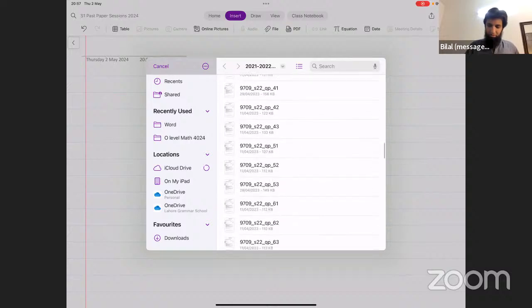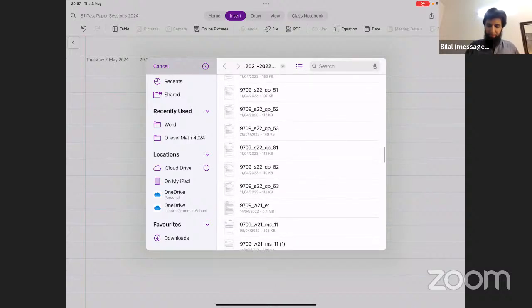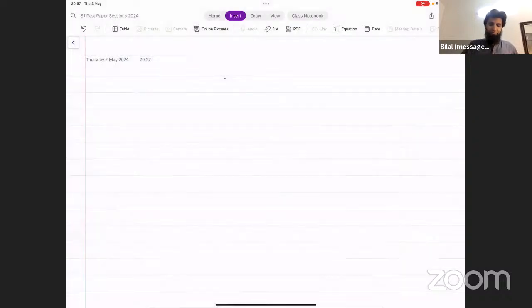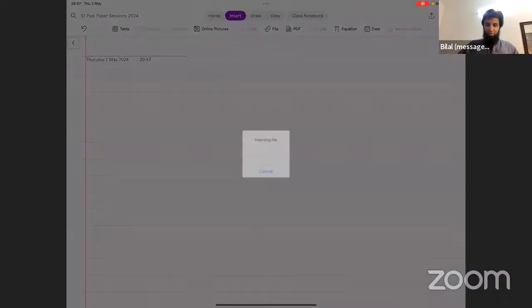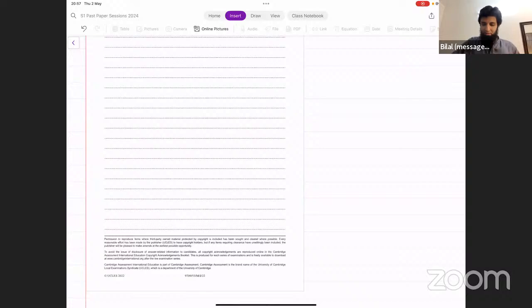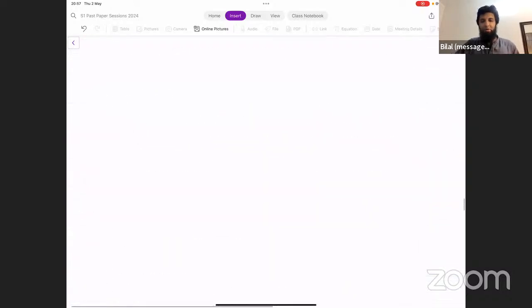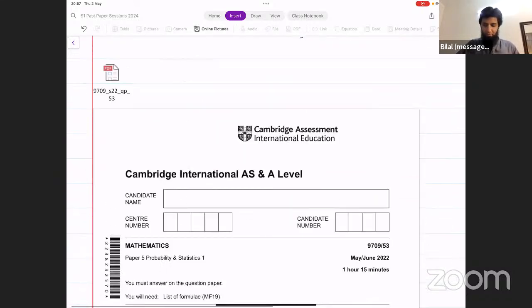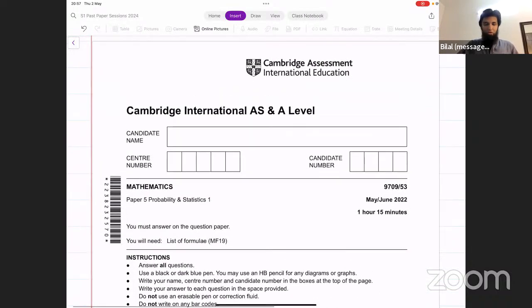June 22, paper 5, variant 3. That's the other variant now. Let's do the difficult questions from this paper quickly as well. Now, which ones do you want to do from this paper? Let me know in the poll that's posted on the WhatsApp group quickly.